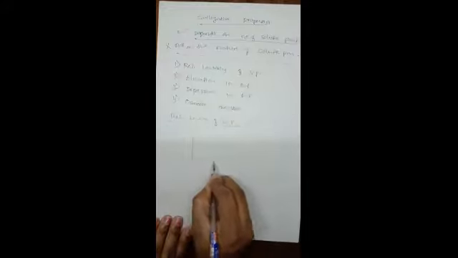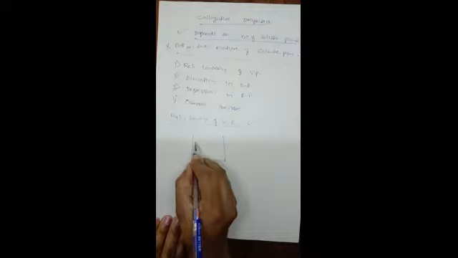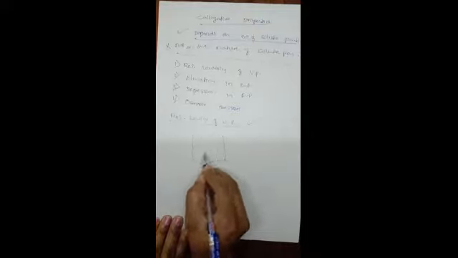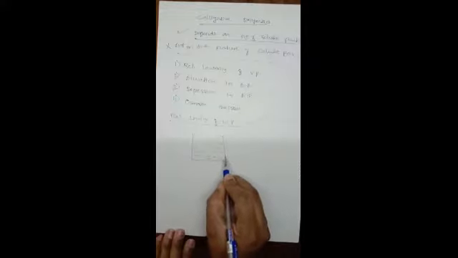So how can we define this relative lowering of vapor pressure? Before going to this, we will consider a container containing a solvent like water. Water is a solvent that we know.